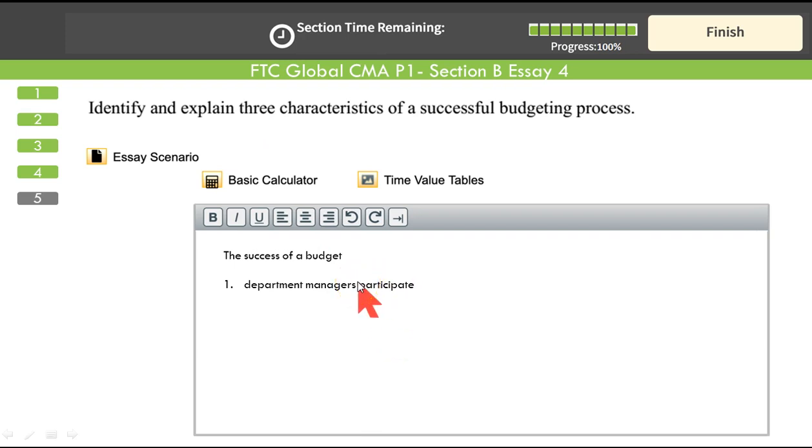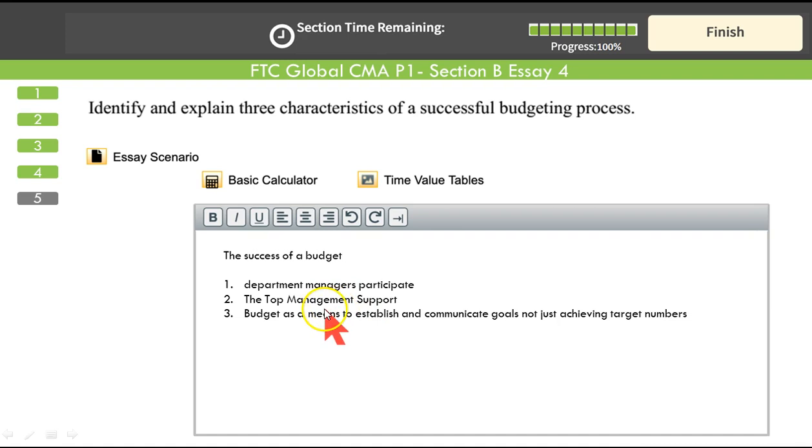Participation of the manager is essential, that you will discuss. Every activity you undertake in an organization needs to be supported by the management. The top management support is essential. Then you can give budget is a means to establish and communicate goals, not just achieving target numbers. That's one of the successful budget process. If budget is being communicated as what we want to achieve, not just the achievement of numbers, what the organizational goal is, so that the staff members can feel related and they can feel being a part of the whole activity, whole effort, whole endeavor.